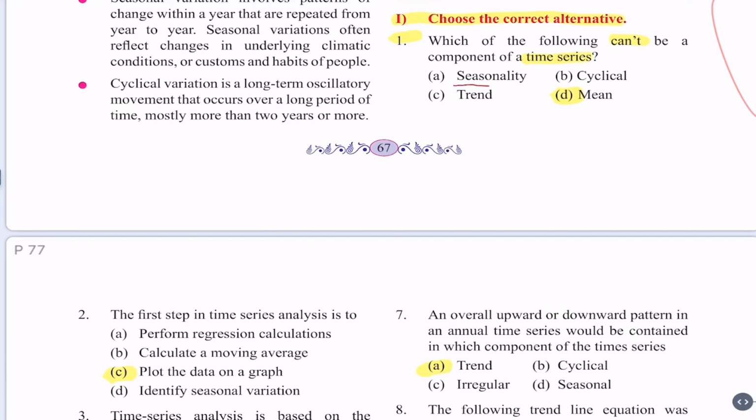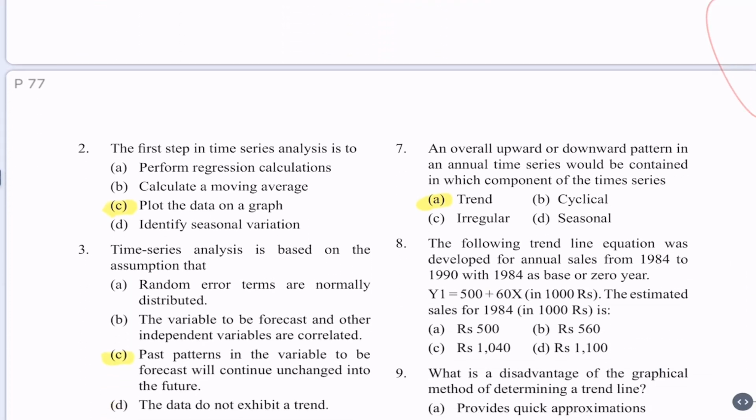As we know, seasonality is a component of time series denoted by capital S. B. Cyclical, it is a component of time series denoted by C. Trend denoted by T is the component. So, the correct alternative is D. Mean is not a component of time series. Actually, it is a measure of central tendency.